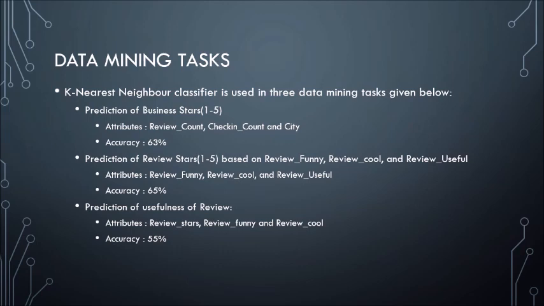Again, we get an accuracy of 65%, where the review useful category is one thing which is being capped to a number 100 even if it goes beyond this. This is nothing but the number of likes a particular review gets on the Yelp dataset.